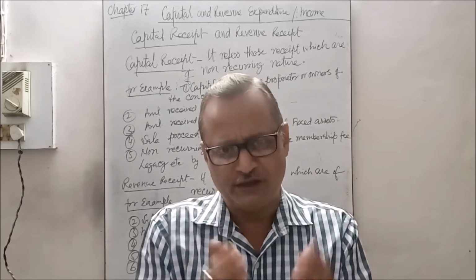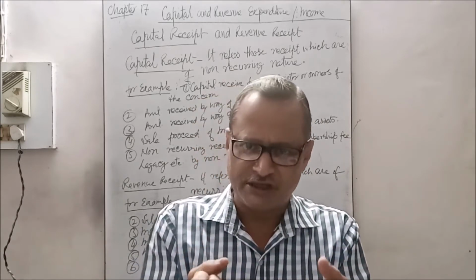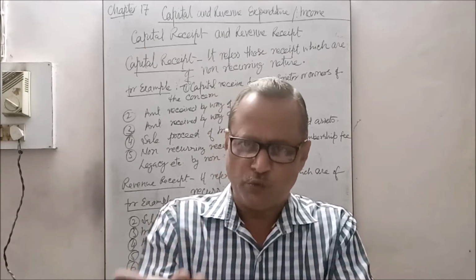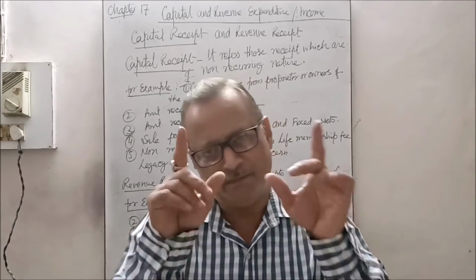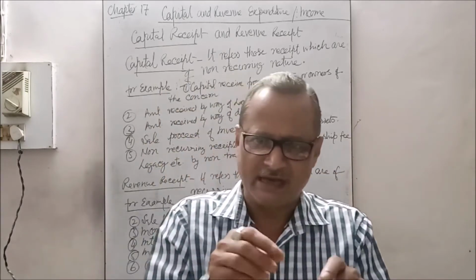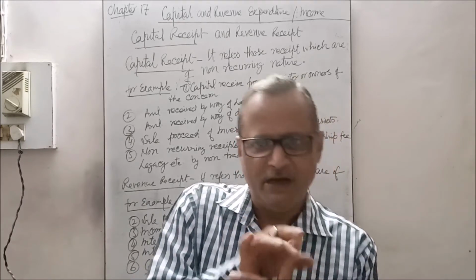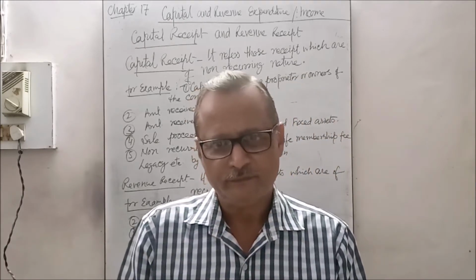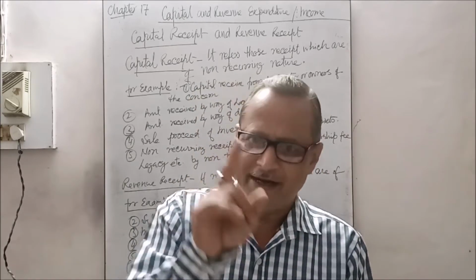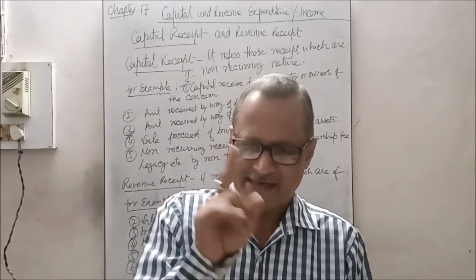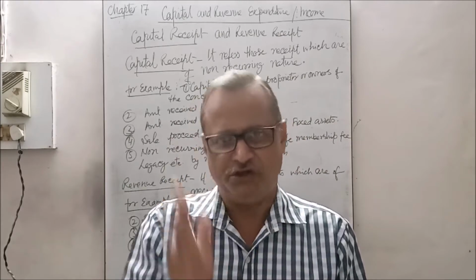Now, the other words used are capital receipt and revenue receipt. Receipt means the cash received. If one is doing a business and getting some money, the business must know from which sources the money is coming in. Either that receipt is in capital form or revenue form. So know the meaning of capital receipt and revenue receipt, where they will appear, and how they will be treated in the account, in the trading profit and loss account as well as in the balance sheet.